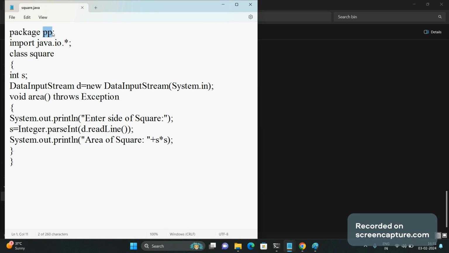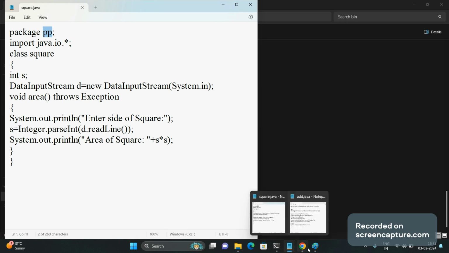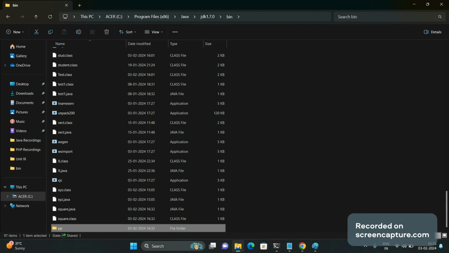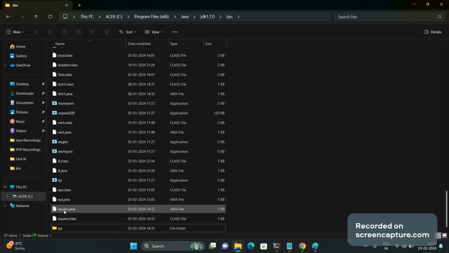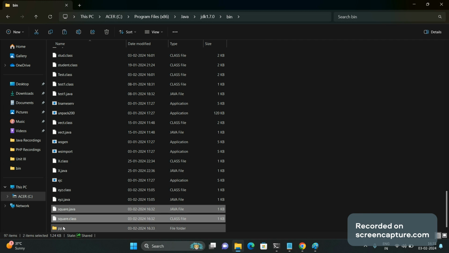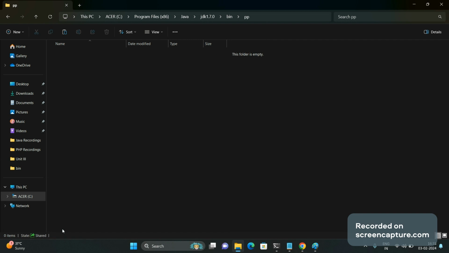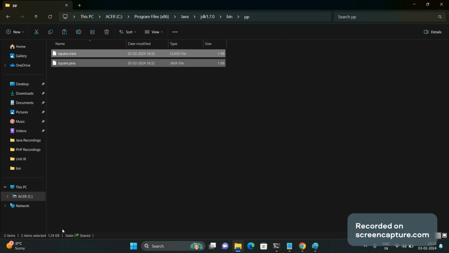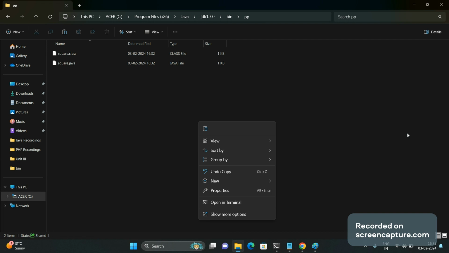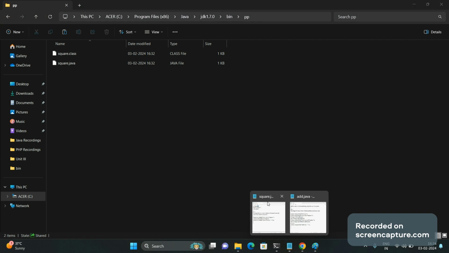Give the same name pp to your folder. From this bin folder, move your square.java file and square.class file. Copy these files, go to the pp folder or package, and paste your files over here.